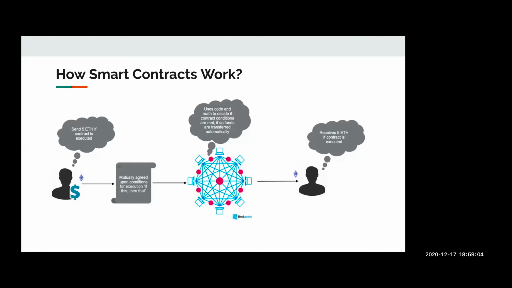Earlier, the centralized platforms for crowdsourcing used to take a cut from all the money that was accumulated for the project, usually in the range of 10 to 15%.